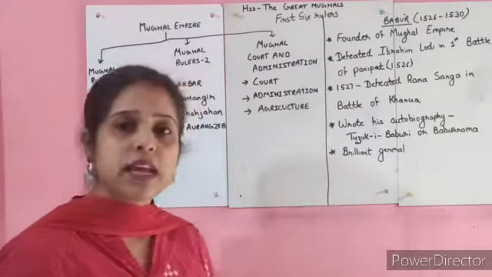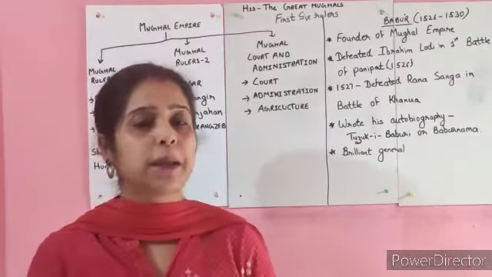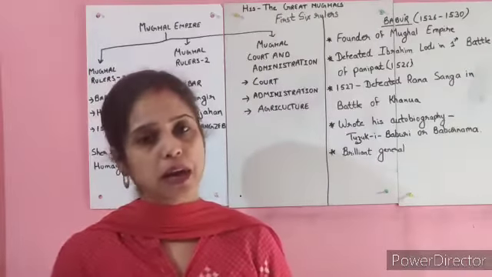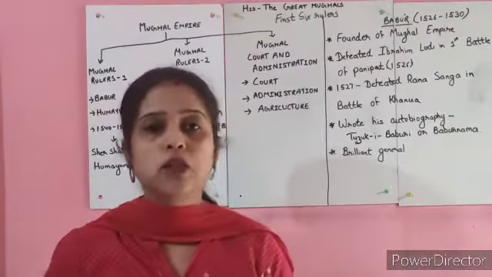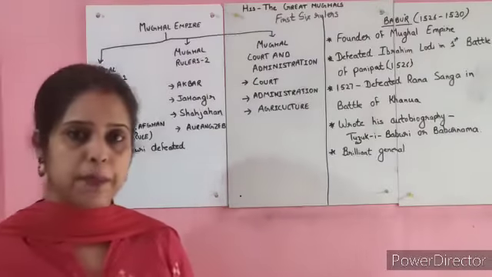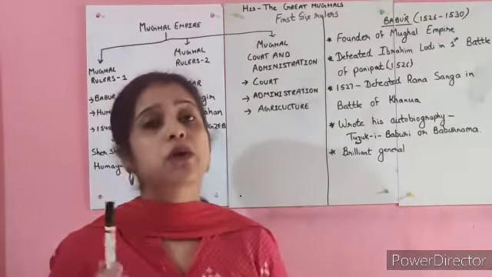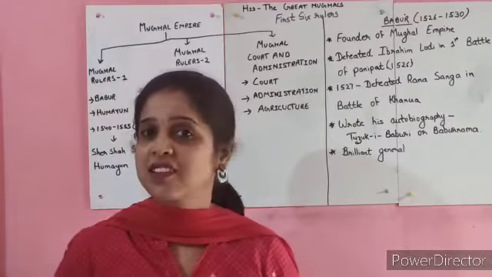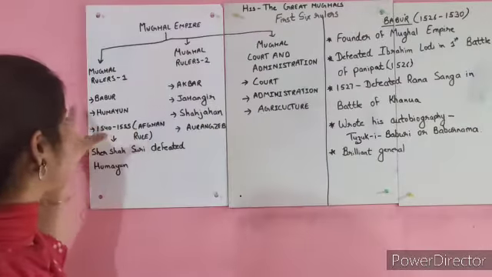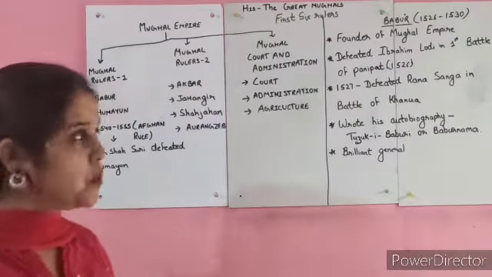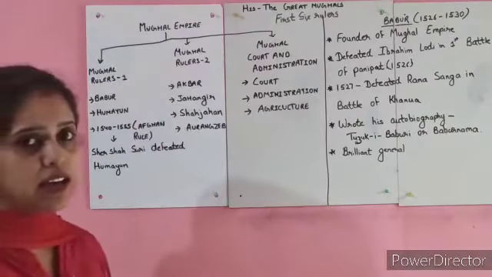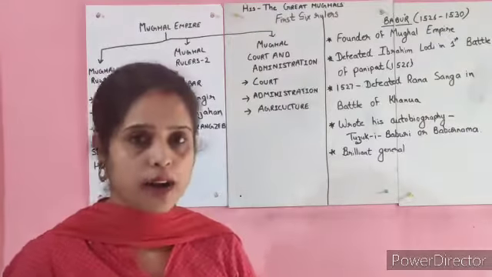The first 6 rulers of the Mughal Empire are known as the Great Mughals. Who are those first 6 Mughal emperors we are going to discuss in this chapter? They are Babur, Humayun, Akbar, Jahangir, Shah Jahan and Aurangzeb.